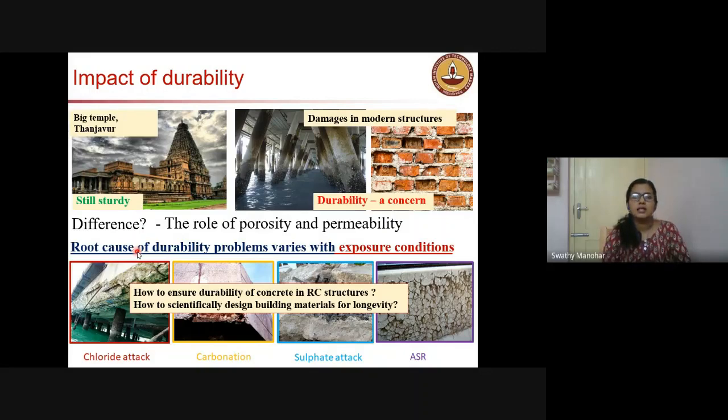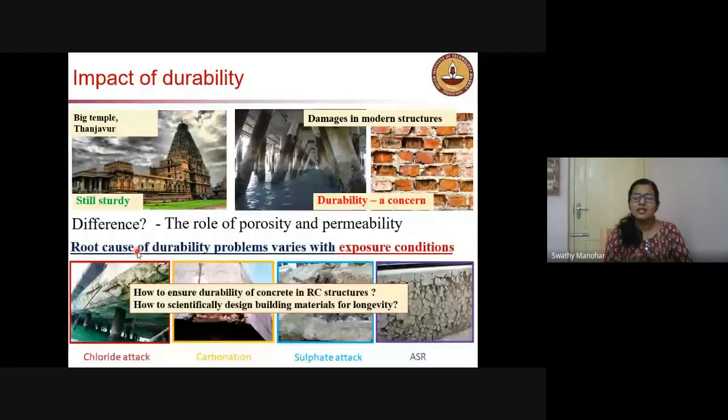Because during design, you know that we are designing for strength only, but the last revision of IS 456 has some prescriptive information for durability design, like water cement ratio, which we should not take more than 0.5. Cement content, we cannot go beyond 450 kg per meter cube. There are some definitions, but again, if you remember, in IS 456 there are only 5 exposure classes, right? Mild, medium, severe, extreme, like that.